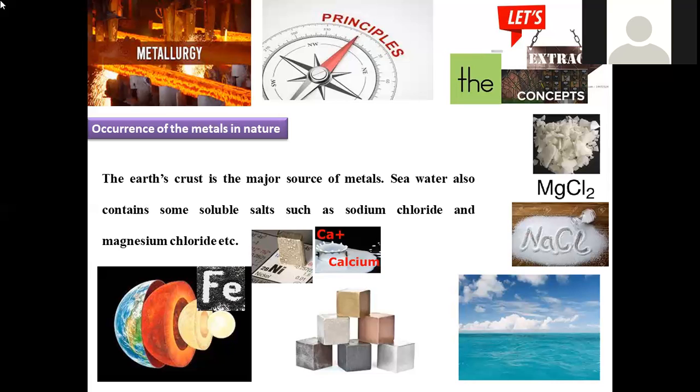But in the oceanic region, you can basically find these minerals in the form of salts only, most of which are soluble in water. So they can be extracted profitably, and finally converted into a pure metallic state.